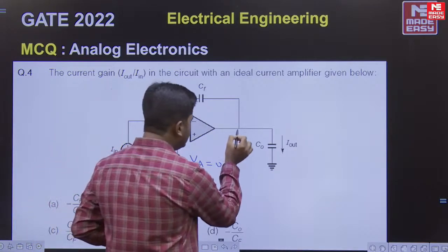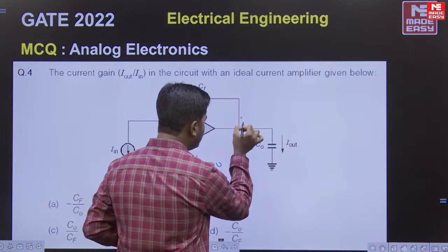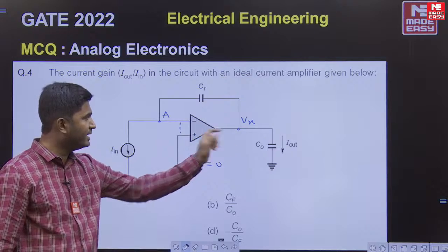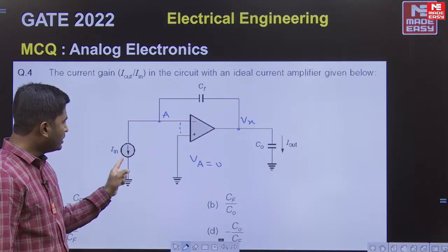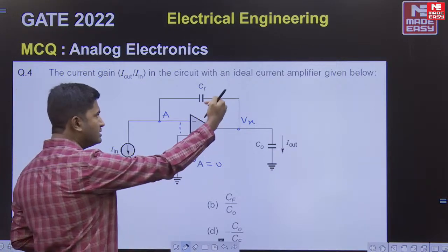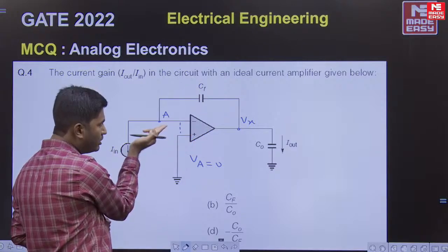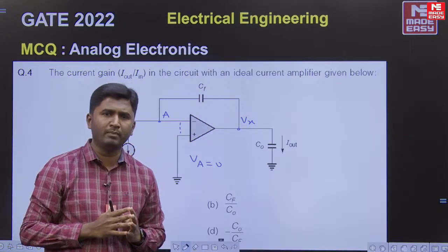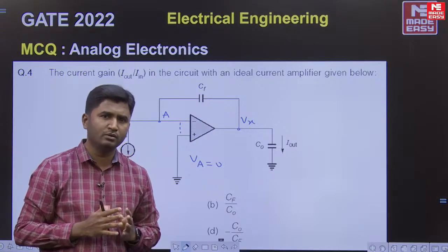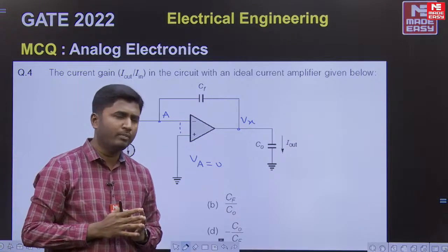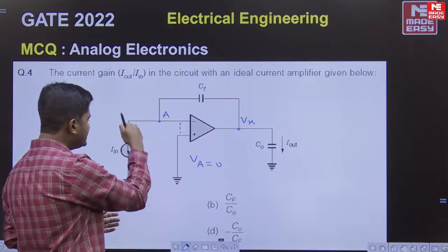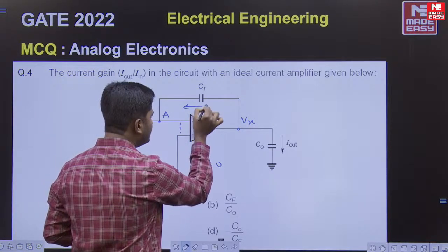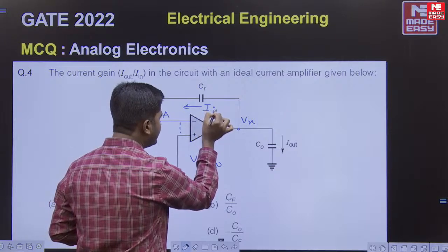Then we will assume this node at a potential Vx. Let us consider this voltage as Vx, and then this input current has to flow through CF only, because input current of op amp is 0. Everybody knows from properties of ideal op amp, input current for an op amp is 0. So if you take input current of op amp as 0, then the same input current has to flow into this capacitor CF. This current we can take as I in.